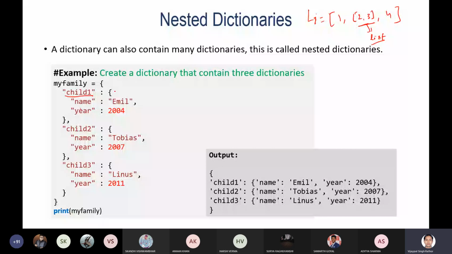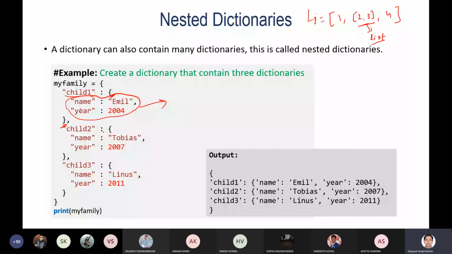Okay? Similarly, child two has a dictionary and child three also has a dictionary. If you want to print only email, then in that case you need to specify child, and then again specify name, and then you will get email as output. Is it okay now? So this is nesting of dictionary. In the example, if you print the whole value, then the whole value will be printed like that.